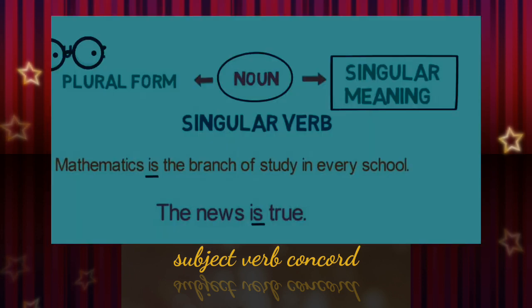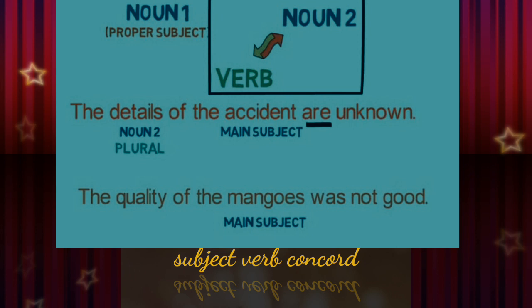Now, see this example. Mathematics is the branch of study in every school. Mathematics. It's a single subject, isn't it? It appears to be in a plural form. Although it is in a plural form, it has a singular meaning. So, these kinds of subjects are followed by singular verbs. The news. The news is true. It appears to be plural, but actually the meaning is singular. So, it should be followed by a singular verb form, is. Okay?